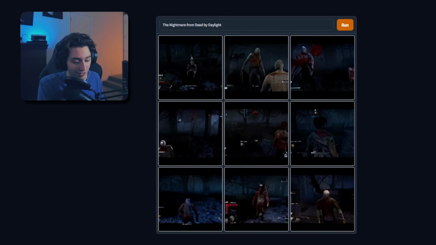Okay, the next one is the pig, and I don't think this is gonna work. I just don't think this is gonna work because I have a feeling it's gonna put an actual pig, like the animal, and not the killer itself, but you never know until you see it yourself.